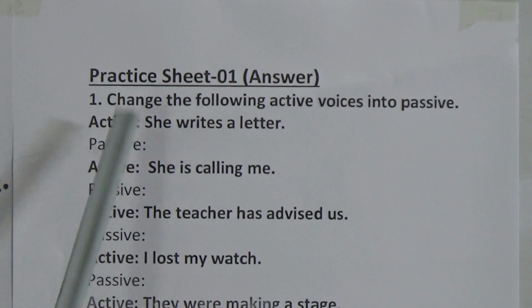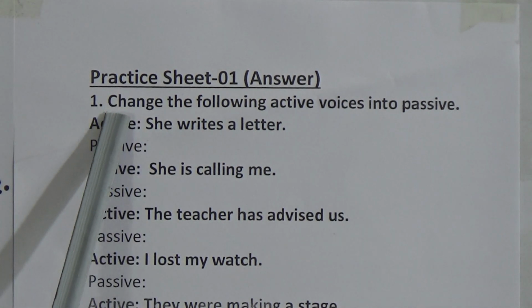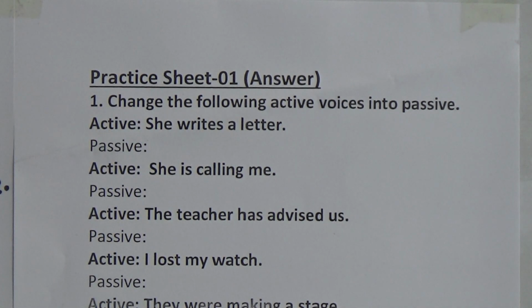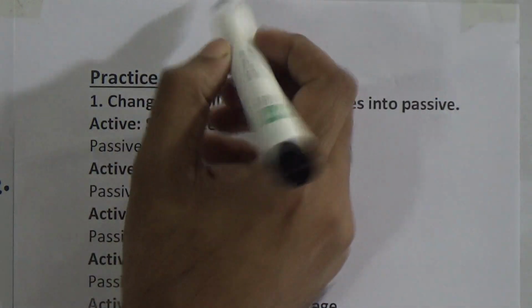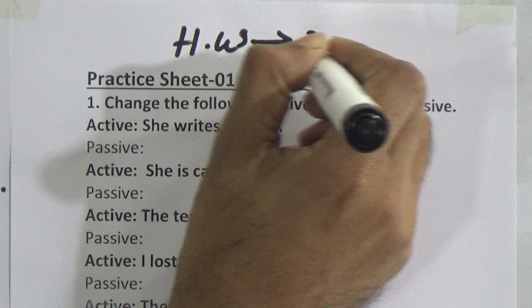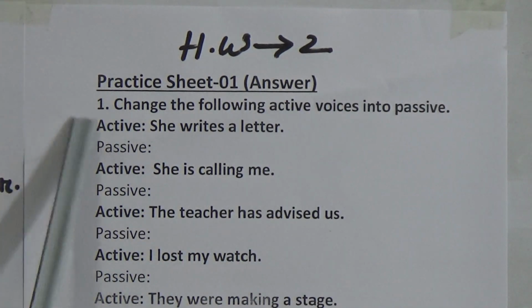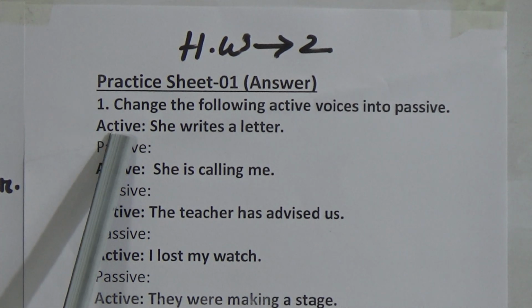Now dear students, this is the homework for today's class, HW number 2. There are some sentences. I am reading the active form of the sentences.